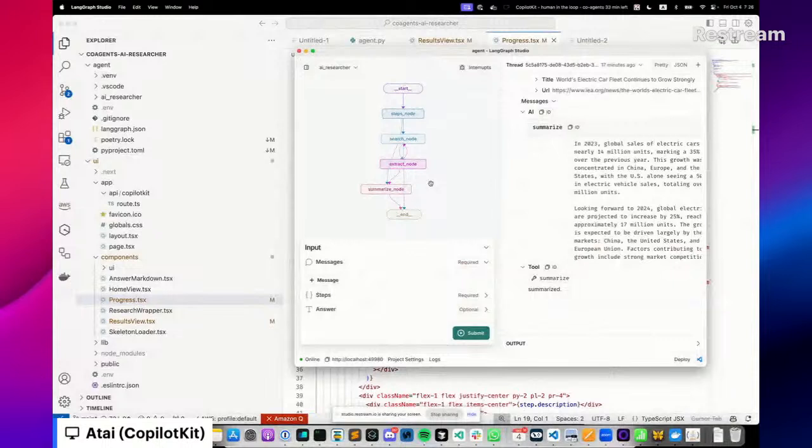Now, we didn't have to do this, right? We could have just given it a tool to search the web. We could have allowed the LLM system to decide, hey, you know what, now I'm going to summarize everything and return it. We could have left all of this open to the agent. In principle, that would be great, right? Much less work for us. But in practice, when you give agents too much freedom, they tend to just fail. They tend to totally burn. And that's where human in the loop comes in.